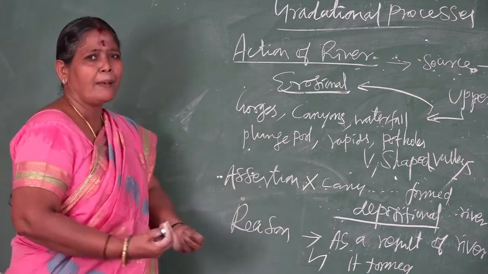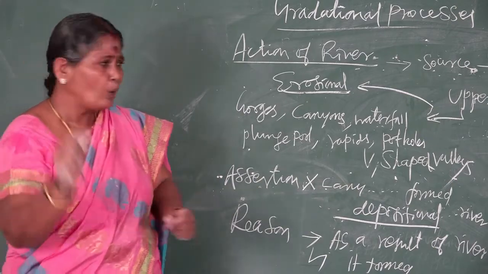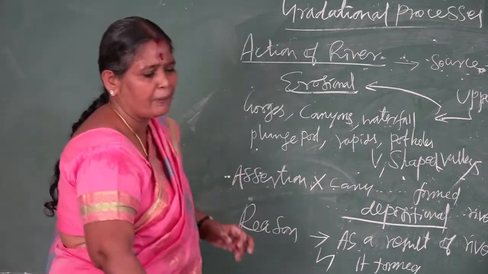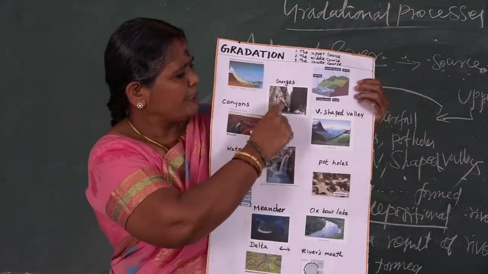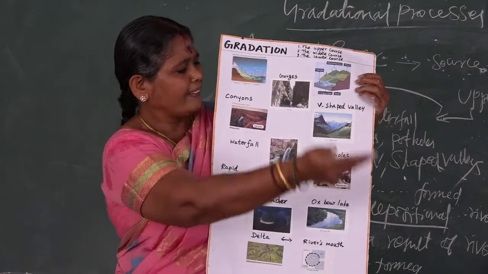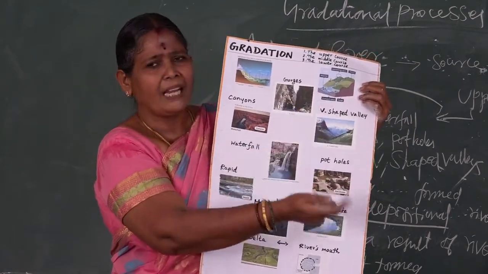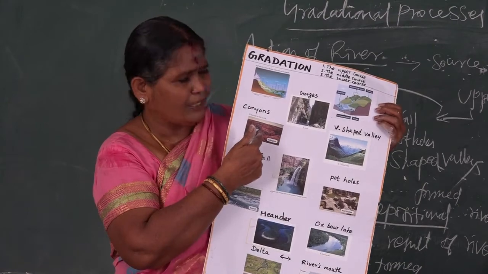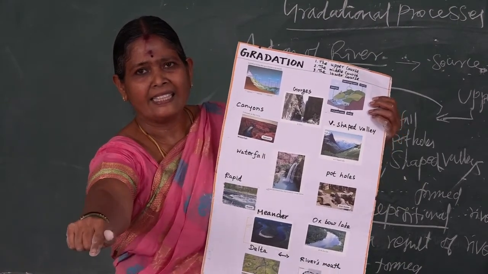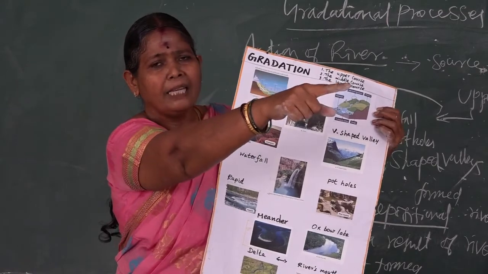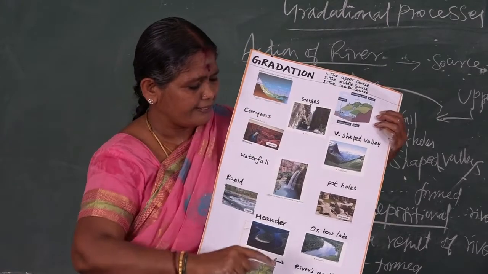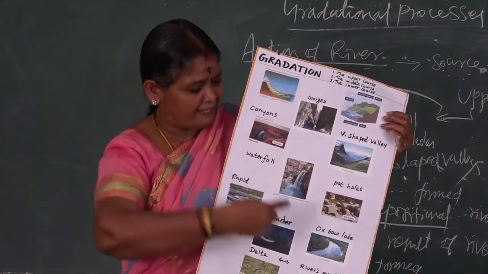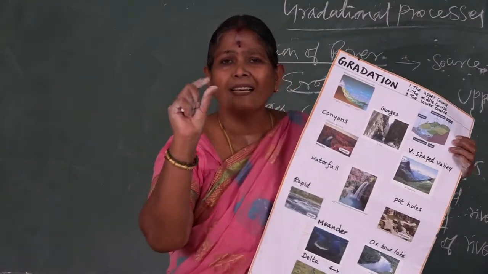Like that, for example, I am telling you temporarily. If you go through all this area, even the match-the-following questions will give this shape. For example, they will give these pictures, and on the opposite side they change V-shaped valley, potholes or waterfall like that. You have to find out what this picture is. It is canyons. This picture, option B, is gorges. This is option D, oxbow lake. So seeing the picture is observation.